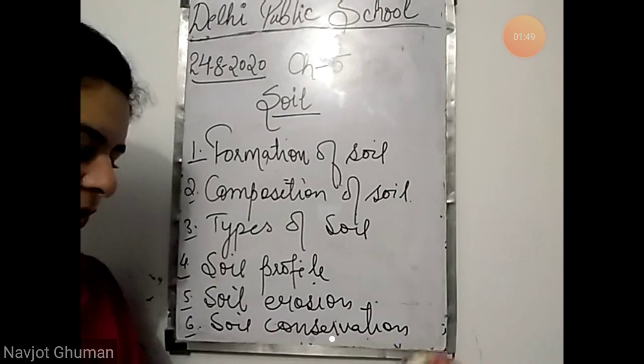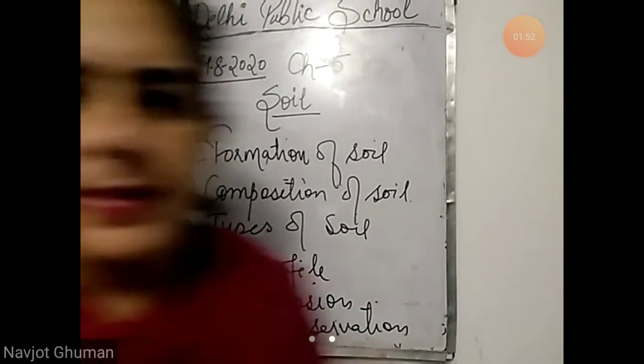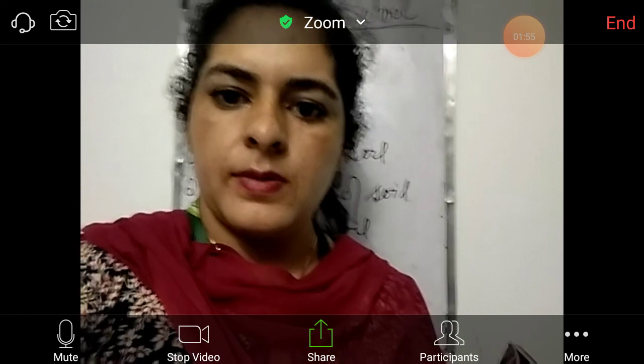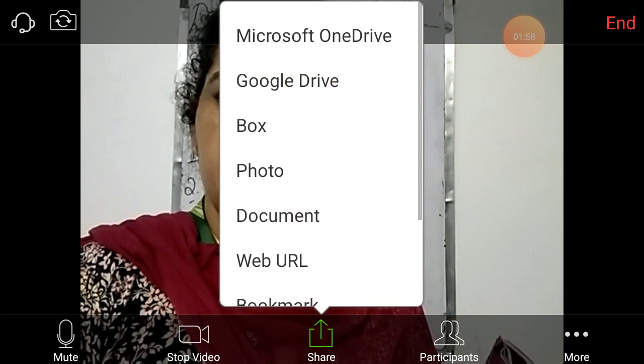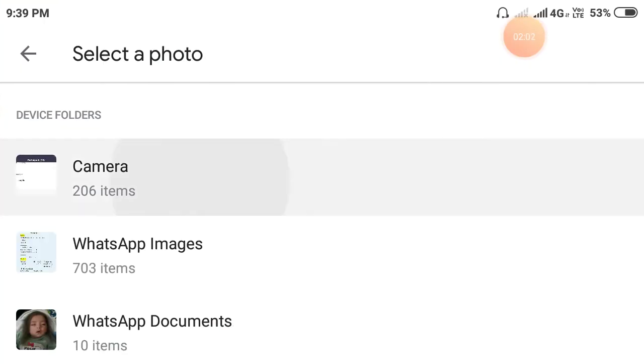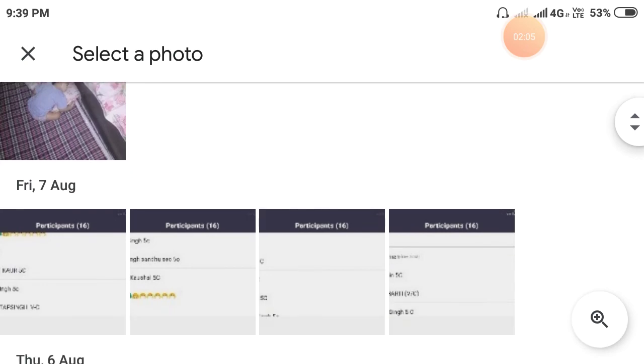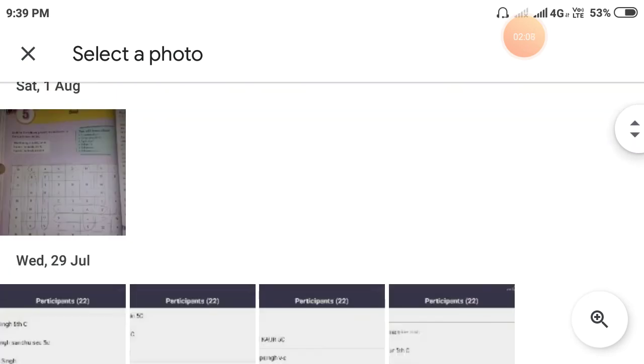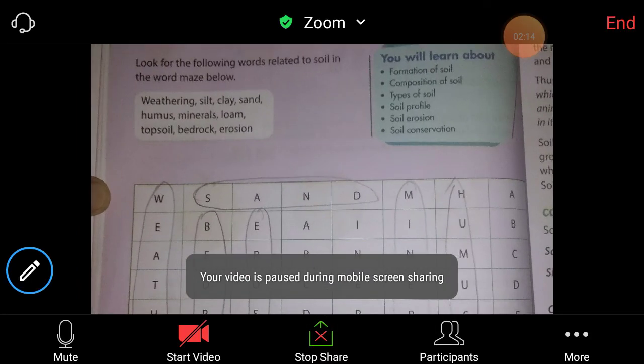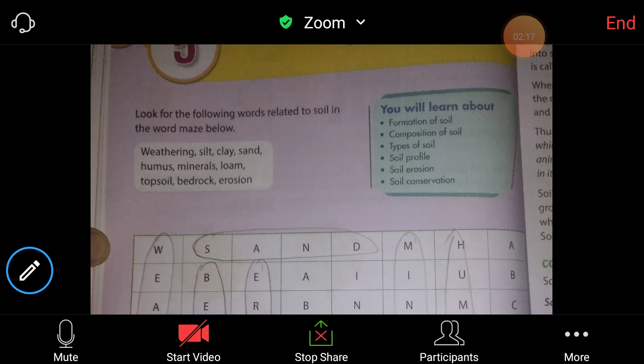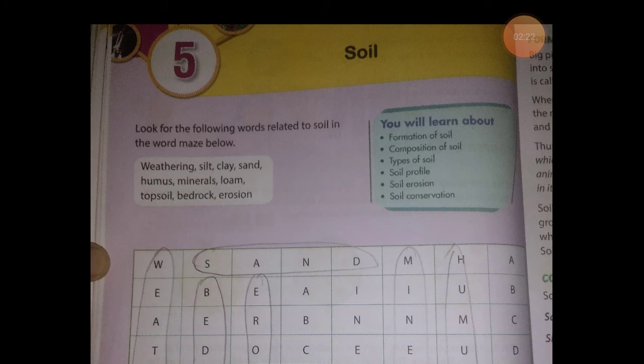So let's start. Open your books at page number 56. See, look for the following words related to soil in the word maze. There is a word maze given to you on this page. You have to look for the words that are related to soil in this word maze.